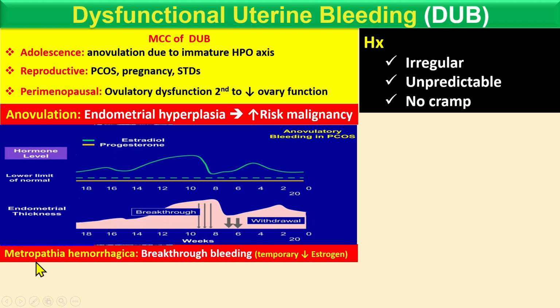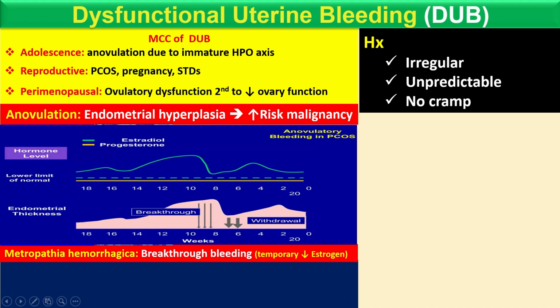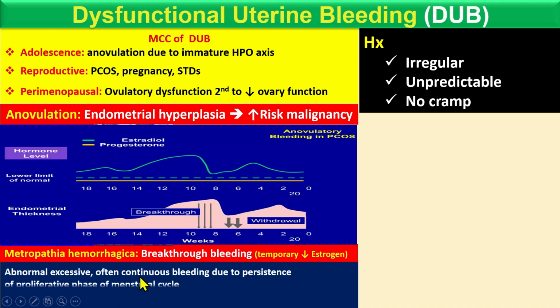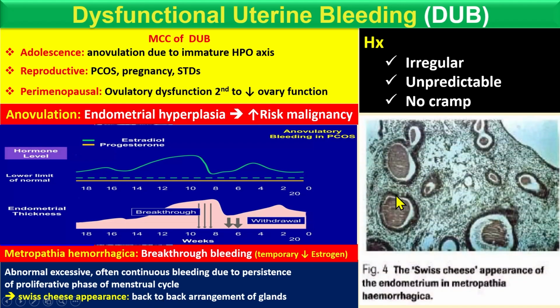So the condition is the metropathia hemorrhagica. What is happening in the metropathia hemorrhagica? There is the continuous presence of the proliferative phase of the menstrual cycle, which presents with abnormal excessive bleeding. So due to persistence of the proliferative phase of menstrual cycle, what happens to the endometrium? It gives the Swiss cheese appearance, where you see the back-to-back arrangement of the glands. So this is the Swiss cheese appearance. Okay, so this is one of the conditions of the endometrium.